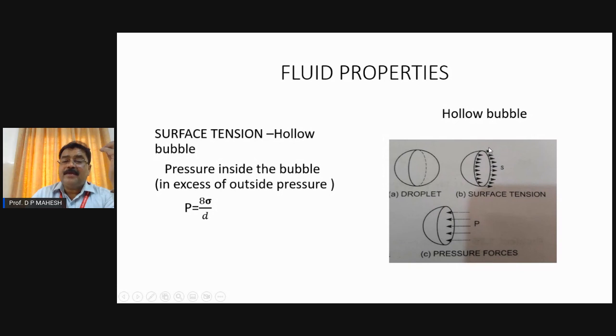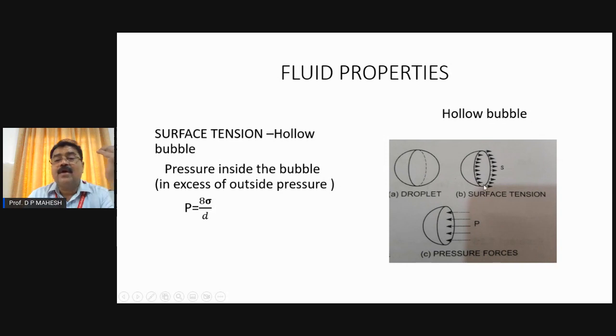Sigma into 2 pi d, that is one force which is acting here. The other force is actually pressure forces. When you view from this angle, the projected area will look like a circle. It has an area equal to pi d square by 4. Pi d square by 4 into P is called pressure force. This arrow is indicating tensile force, denoted as sigma, also called surface tension, multiplied by the unit length of the free water surface. This is exactly the free water surface.